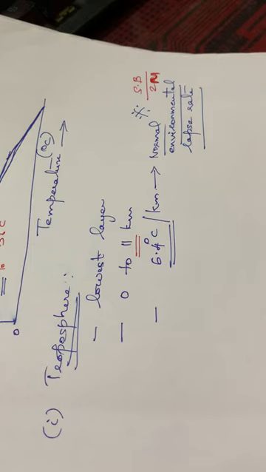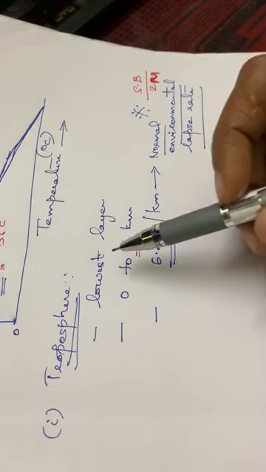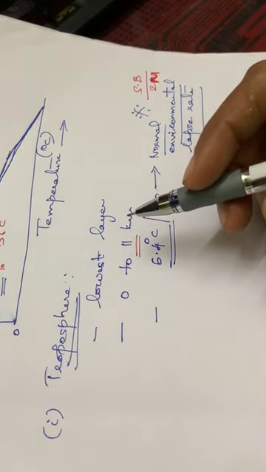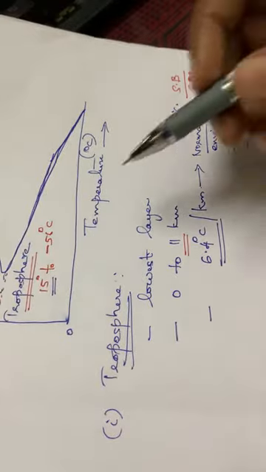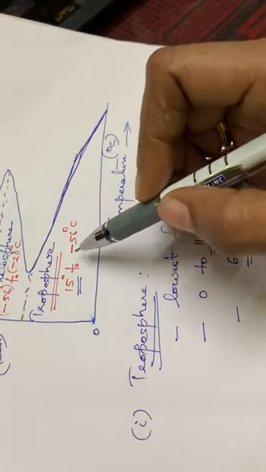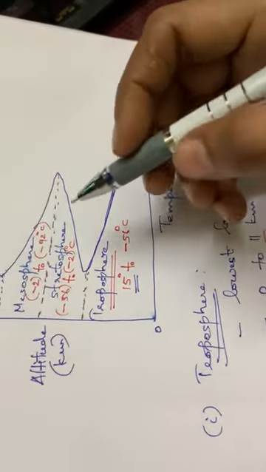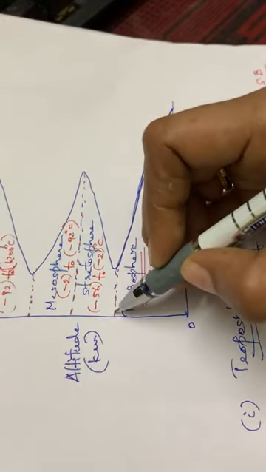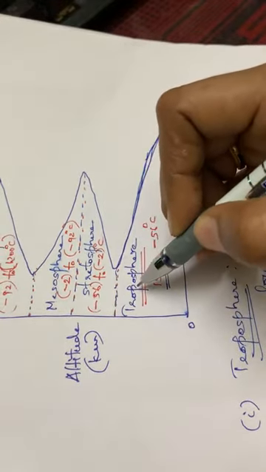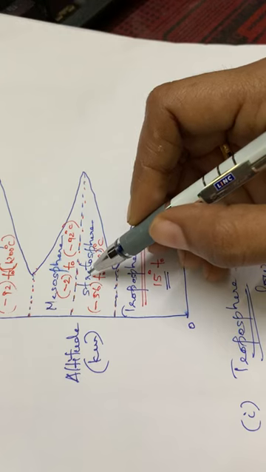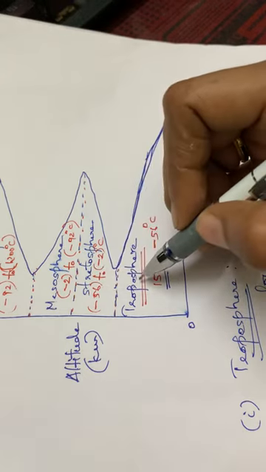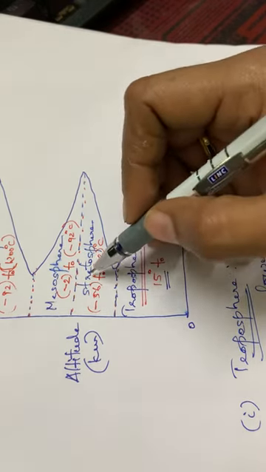It is called the normal environmental lapse rate. Okay, and also see here, this is the cold layer of the troposphere. The temperature varies from 15 to minus 56. And while reaching this portion, this is a transition stage between the troposphere and the stratosphere, isn't it? That means here comes the troposphere, then comes the stratosphere.